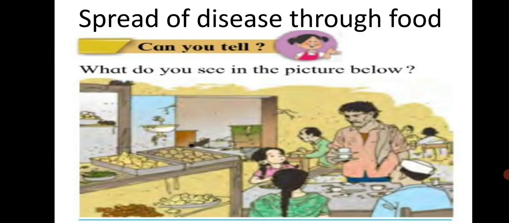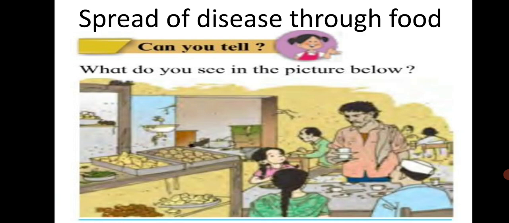Now let's learn about spread of disease through food. Can you tell? What do you see in the picture below? We can see that food is left uncovered. Table is unclean because leftover food is lying there. Man serving the food looks unclean. And also rat is seen nibbling at sweets. There is lack of cleanliness all around.